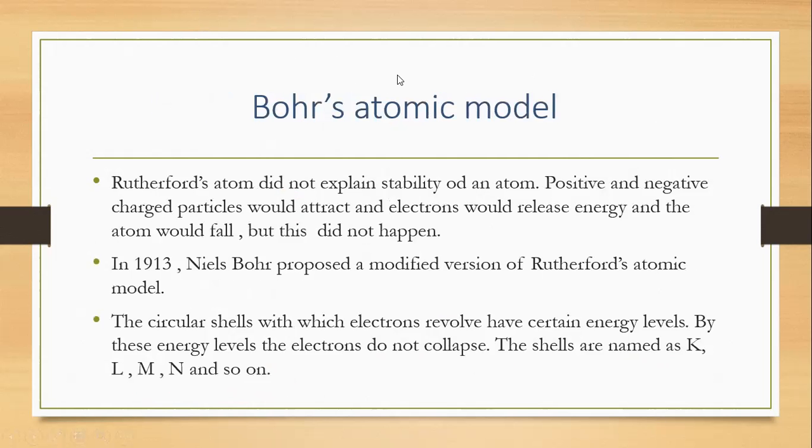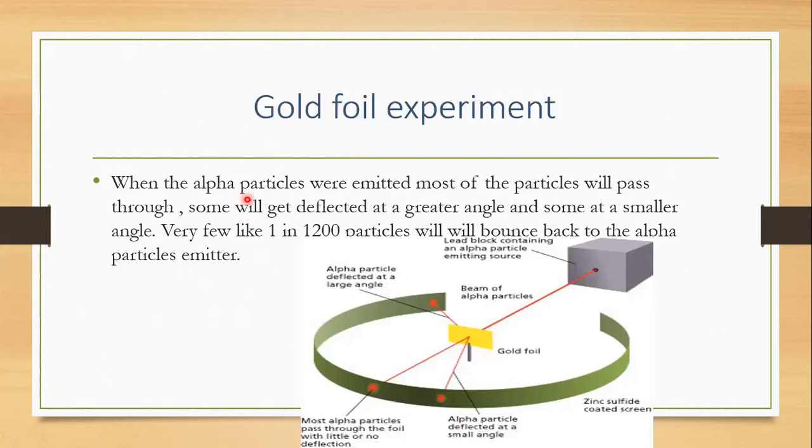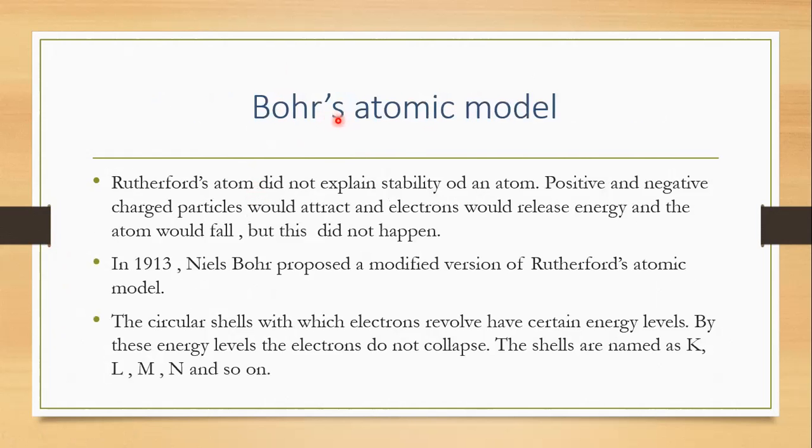Going ahead, Bohr's atomic model. I'll tell you as extra information that Bohr was a student of Rutherford, so he knew exactly what Rutherford had done. Rutherford discovered the nucleus and gave an atomic model. But one small question was unanswered: Rutherford's atomic model did not explain the stability of an atom. So what is stability?